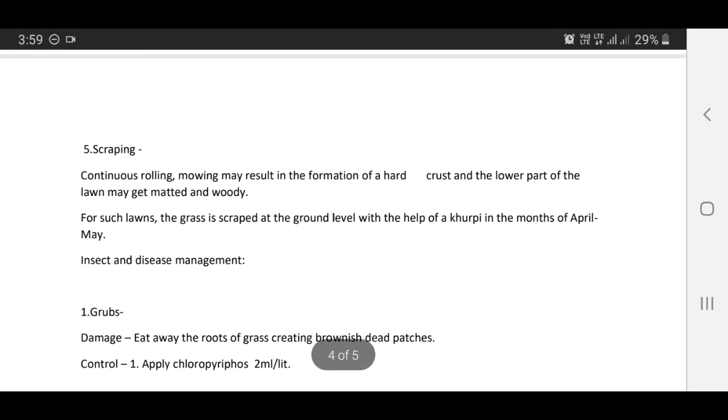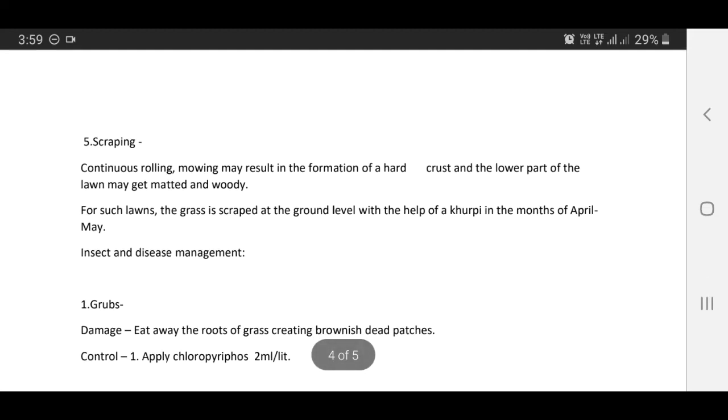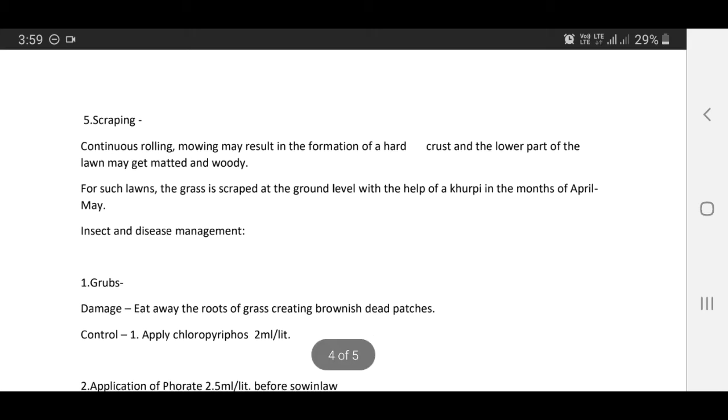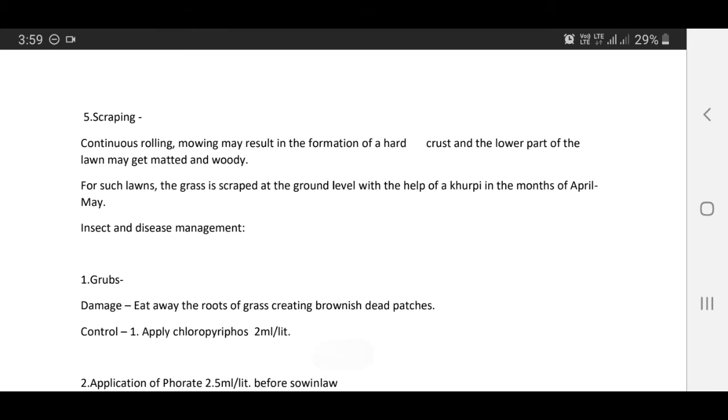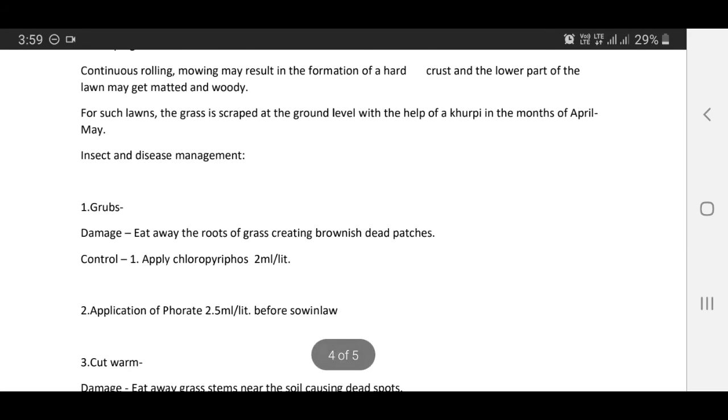Now we discuss scraping. Continuous rolling and mowing may result in the formation of a hard crust, and the lower part of the lawn may get matted and woody. For such lawns, the grass is scraped at the ground level with the help of a khurpi in the month of April-May. Now we discuss insect and disease management.